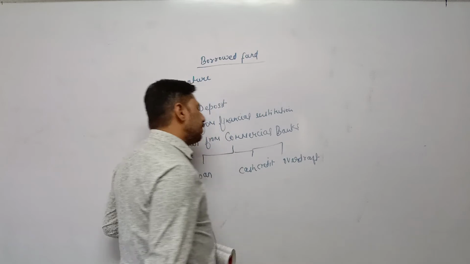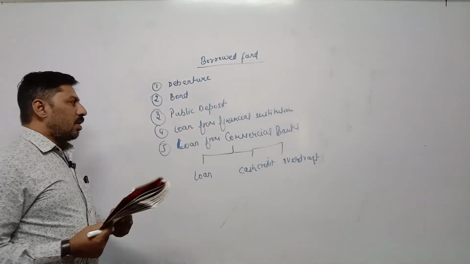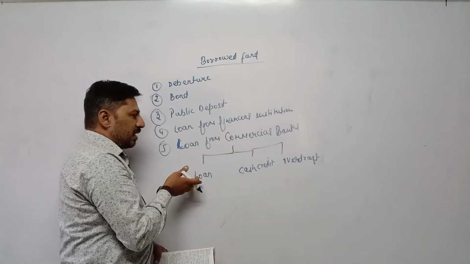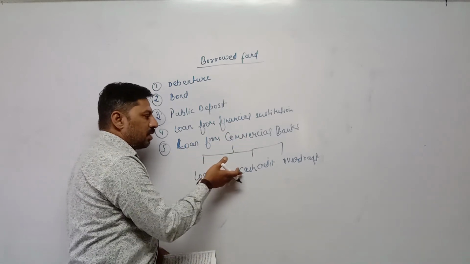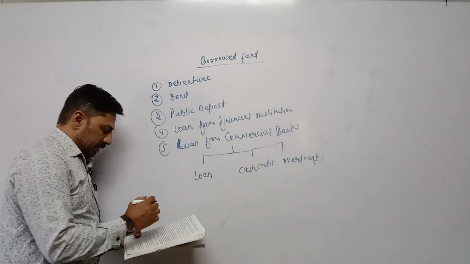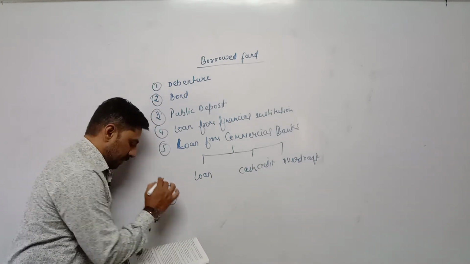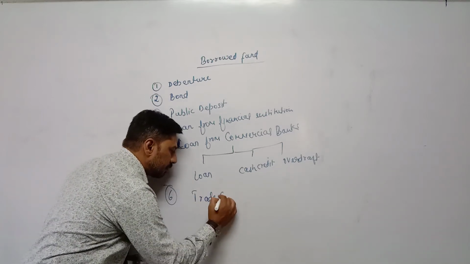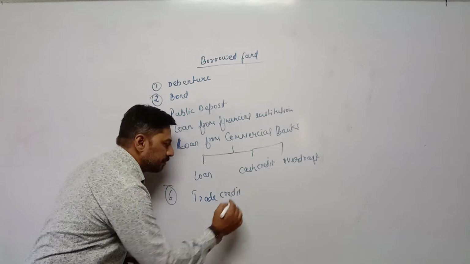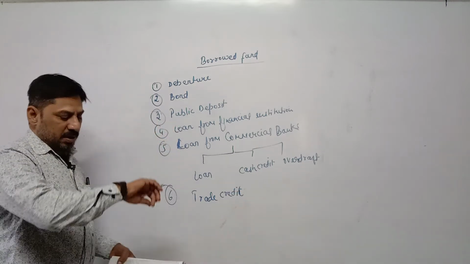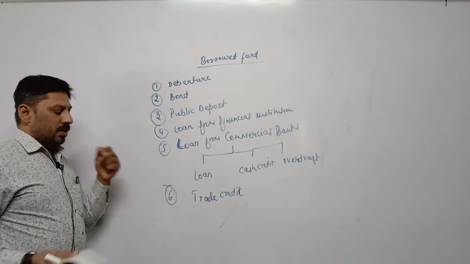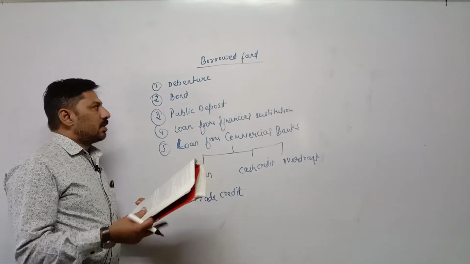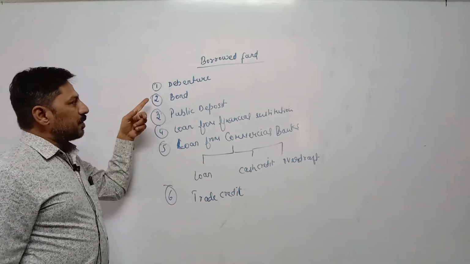First of all, try to understand different types of borrowed fund or loan amount. Loan from commercial bank has three parts: loan, cash credit, overdraft. Sixth one is trade credit. These are the different types of borrowed fund. And seventh, you are not required to do internal corporate deposit.